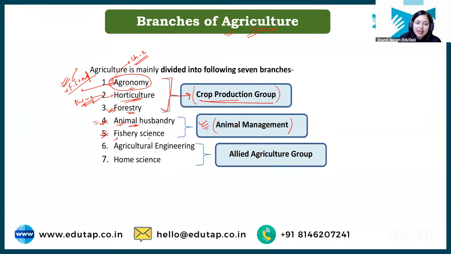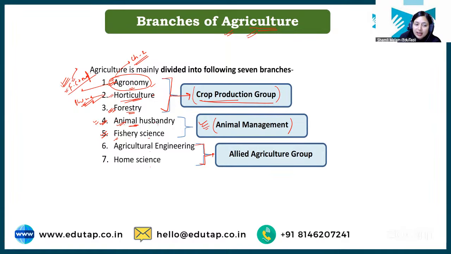Next we have agriculture engineering and home science. Now students, I have told you that in agriculture we have to manage crops. So how do you manage crops? How do you prepare the field for sowing of crops, right? How do you harvest this crop? How do you remove the grain from the stubble? So you need some kind of tools, some kind of machines, some kind of implements for that, right?